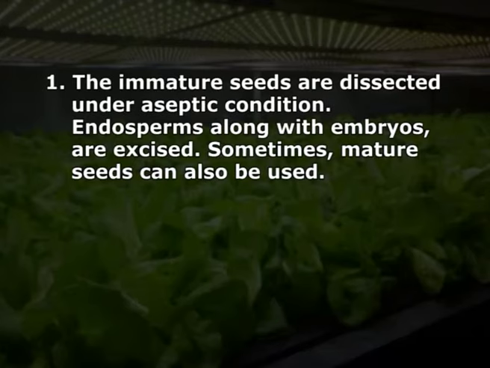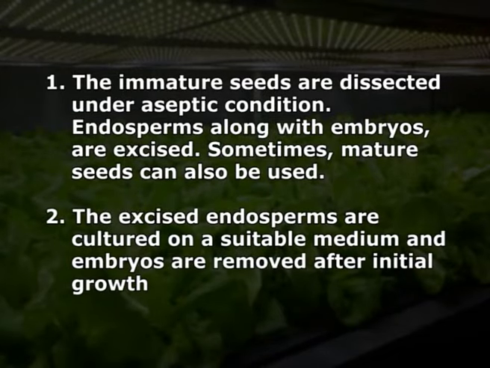The technique of endosperm culture involves the following points. Number 1, the immature seeds are dissected under aseptic condition. Endosperm along with embryos are excised. Sometimes mature seed can also be used.